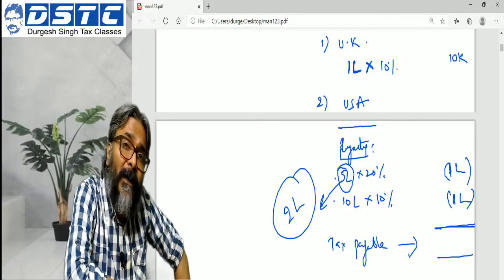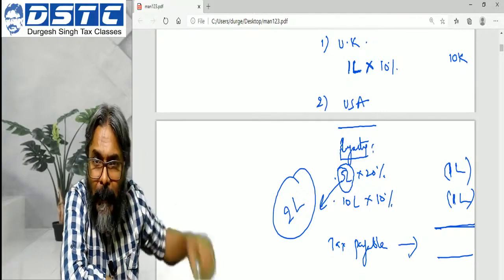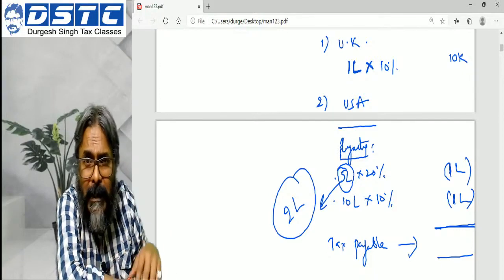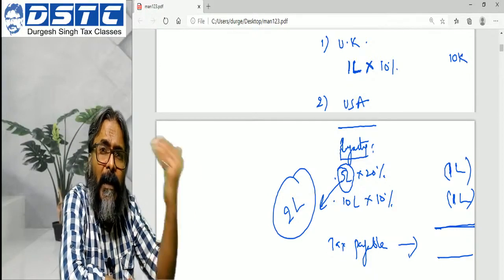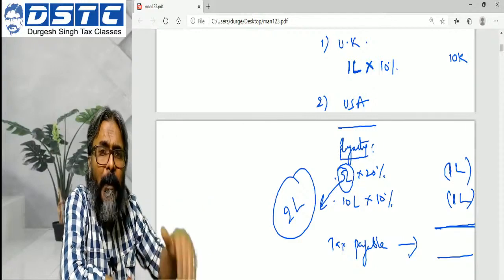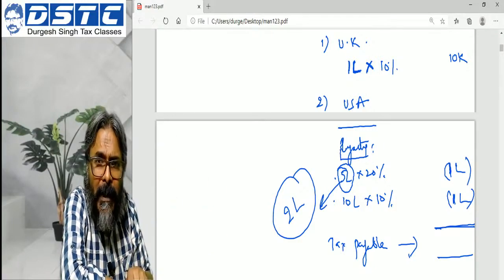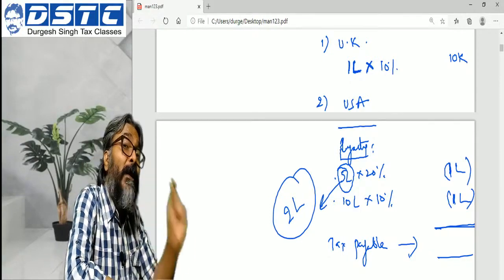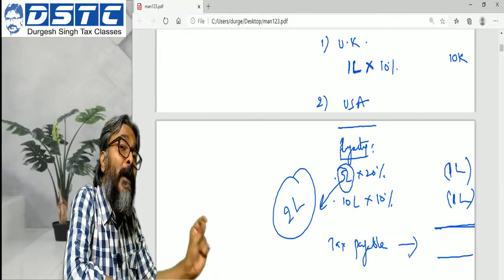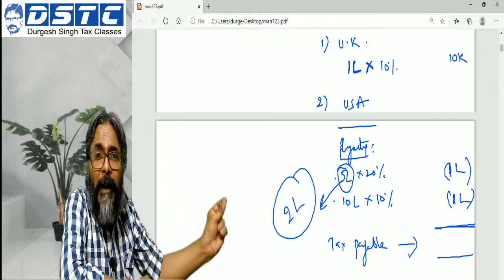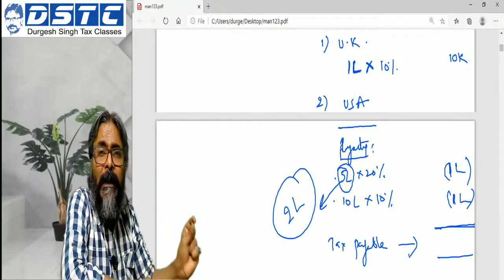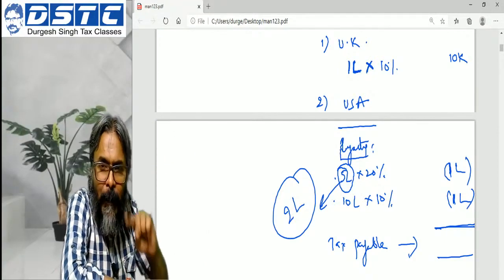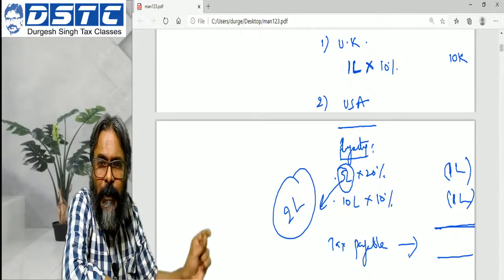So on the gross rent the TDS is getting deducted, but in India the rent is subject to a flat 30% deduction, and maybe other deductions in the form of municipal tax and interest payment. So after claiming those deductions, only that net amount forms part of your total income on which the tax rate is applied. So only that net amount is the income which is subject to double taxation.